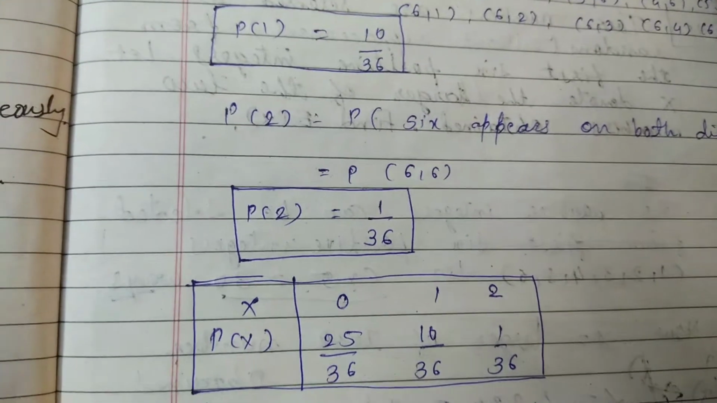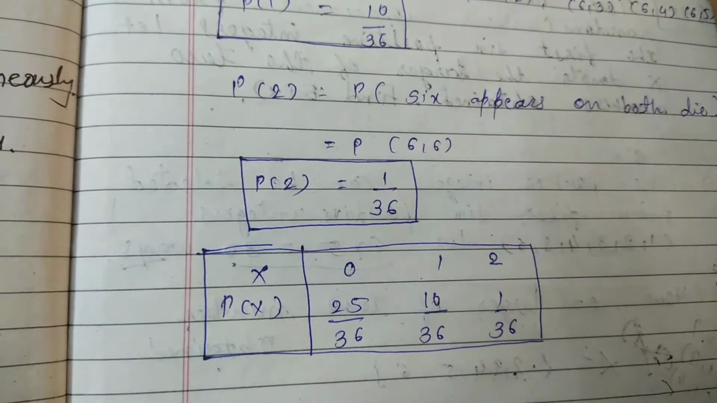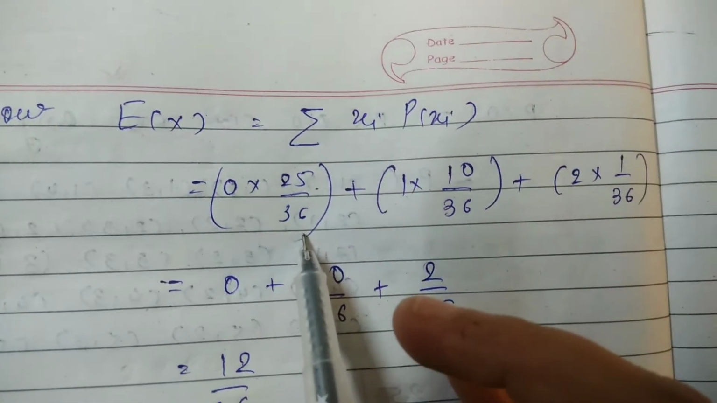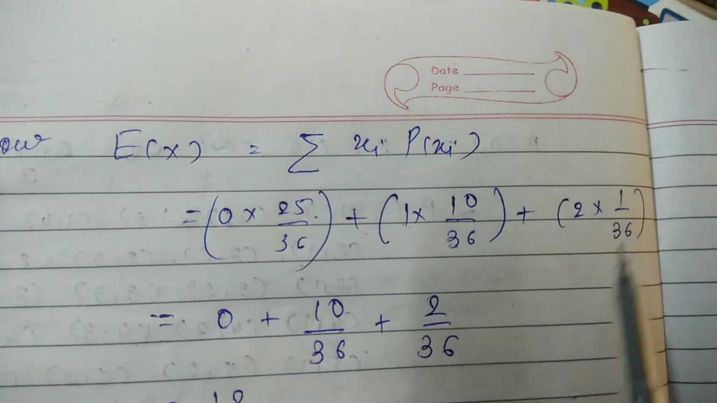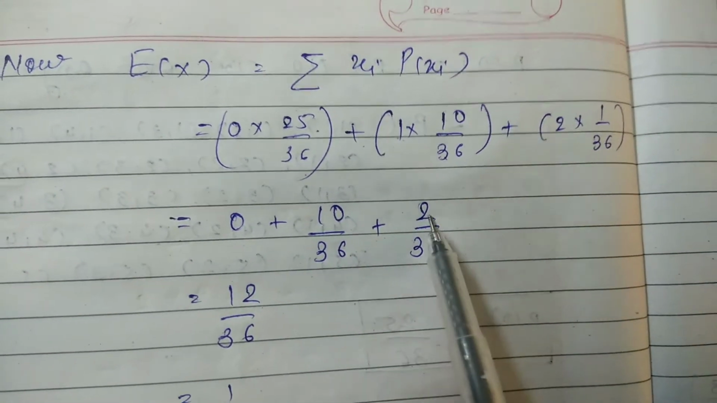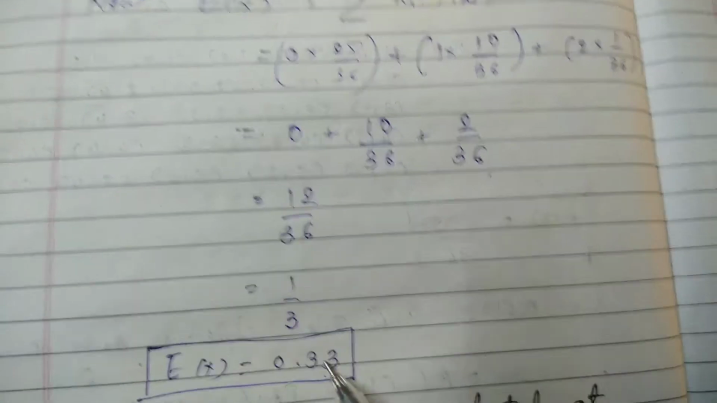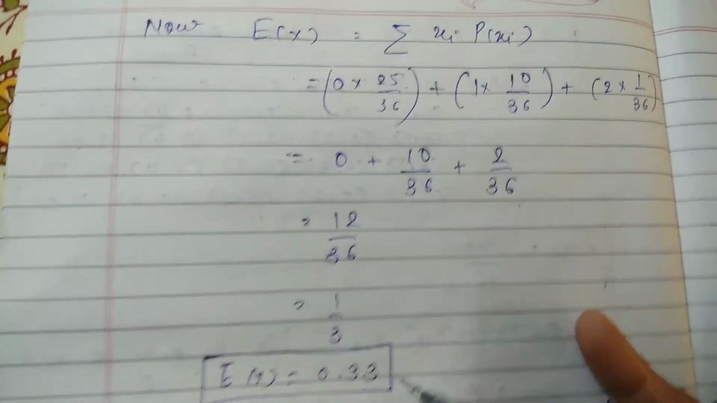But student, the question is not over. We have to find the expectation of x, and now you know how to find the expectation of x, like this: sigma xi into p(xi). So 0 into 25 by 36 plus 1 into 10 by 36 plus 2 into 1 by 36. So the calculation is 0 plus 10 by 36 plus 2 by 36, that is 12 by 36, that is 1 upon 3, that is 0.33. With this, question number 11 is over.